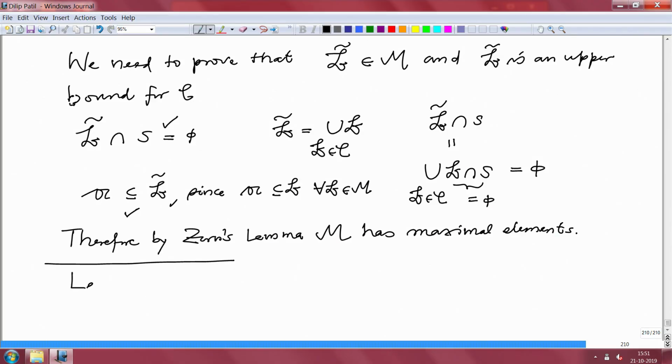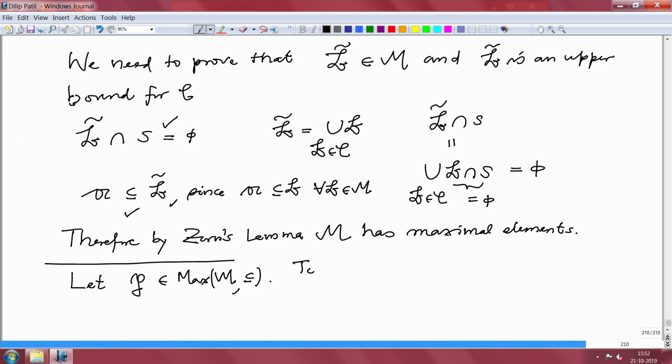Okay. The next part we have to prove is that the maximal elements in M are prime ideals. So, let P be a maximal element in this M with respect to the inclusion.